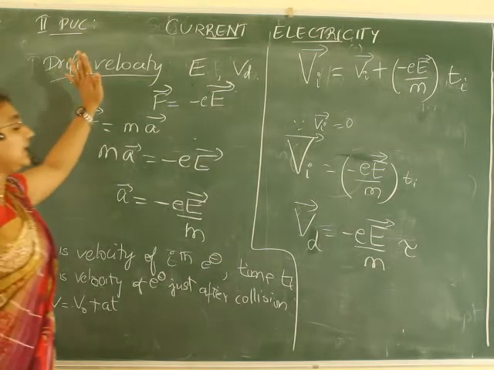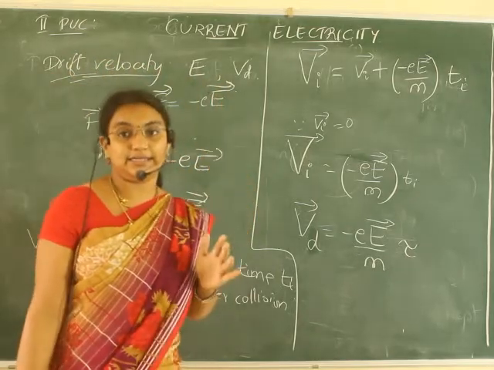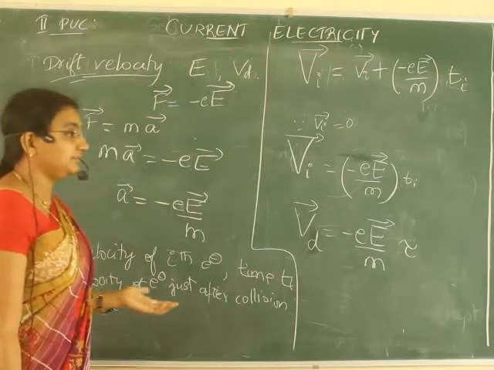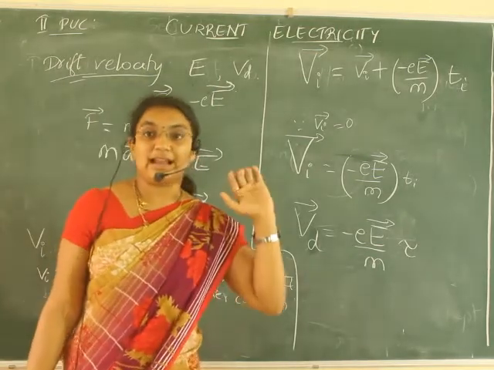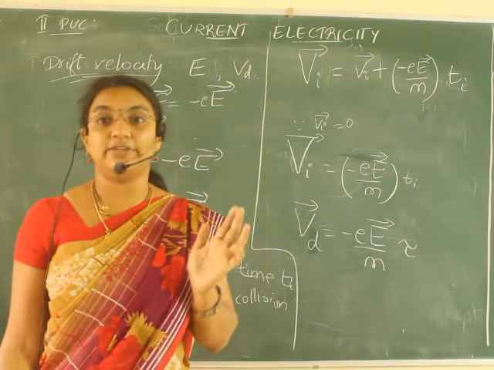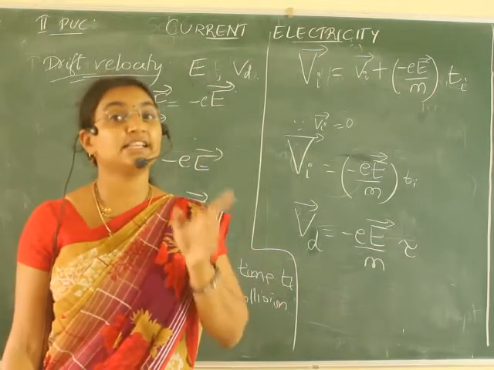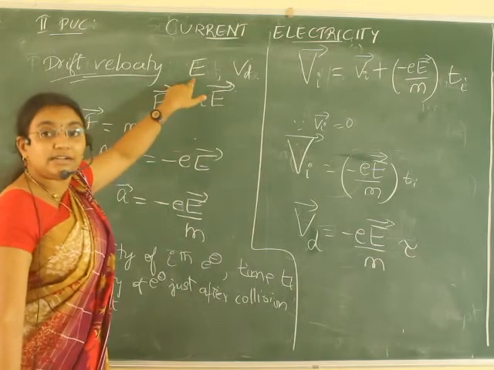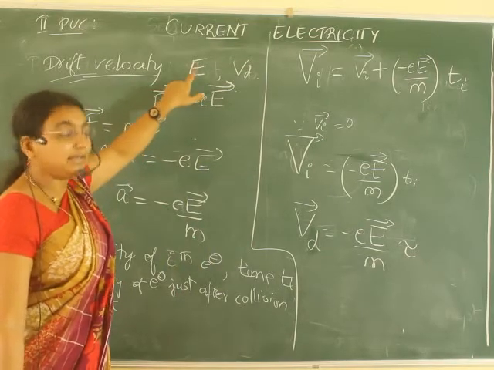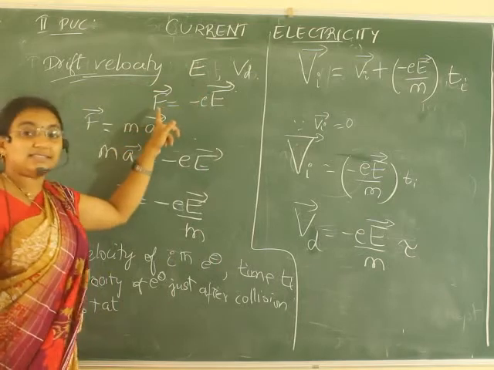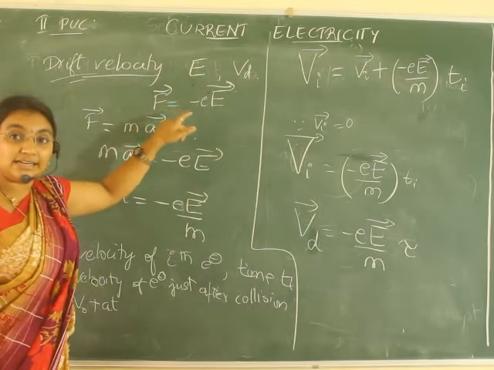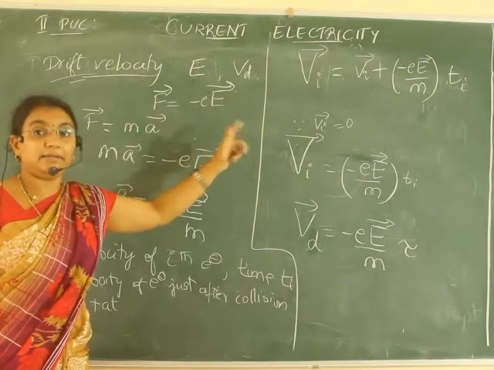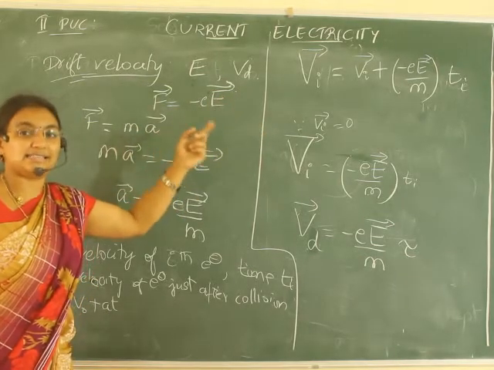What have we done? Let us consider a conductor having a large number of free electrons in it. Now they are moving randomly in all directions. Therefore, average velocity is 0. When an external electric field E is applied, the force exerted on the electron is F is equal to QE, but since it is an electron, minus eE.